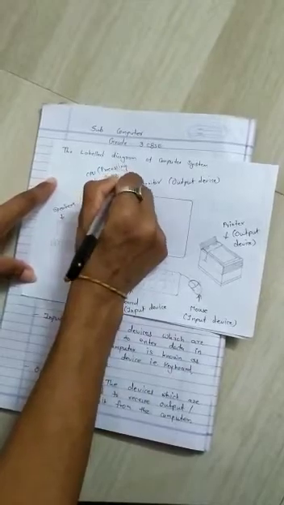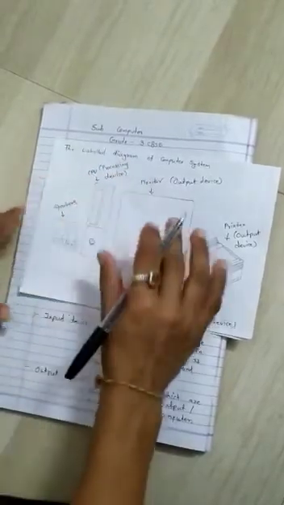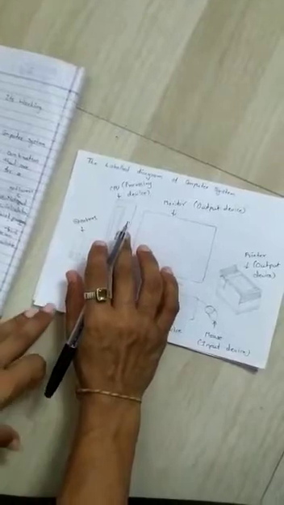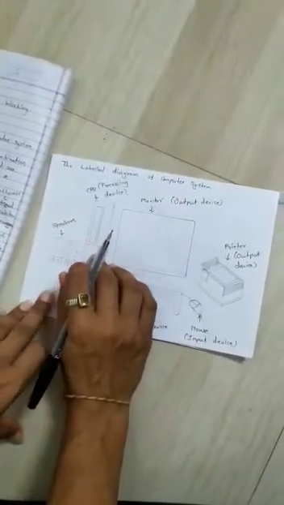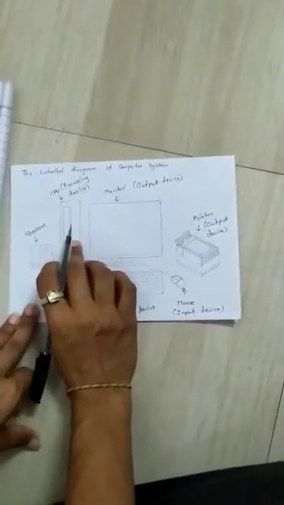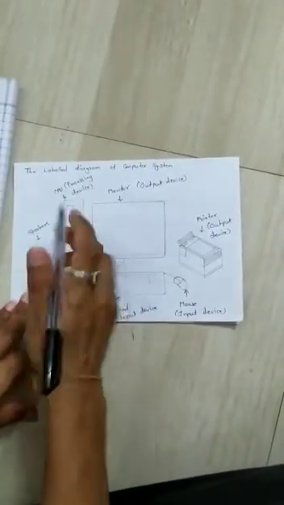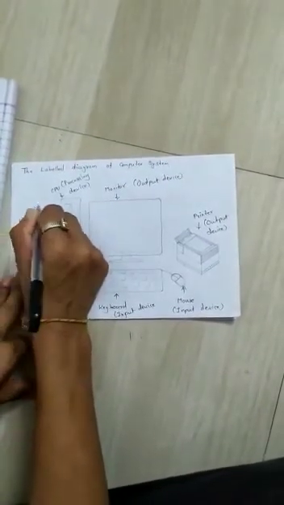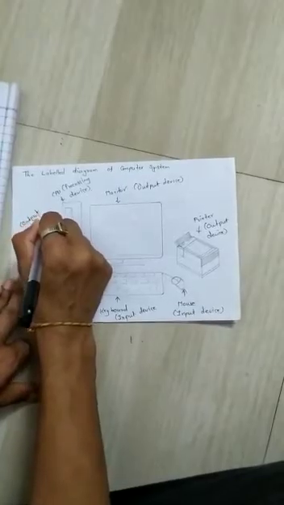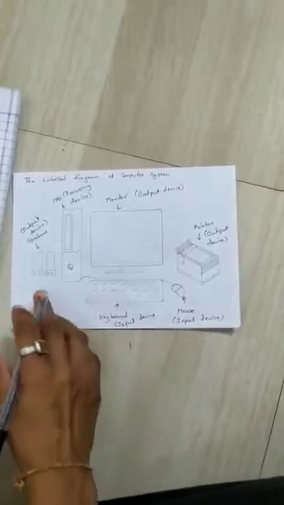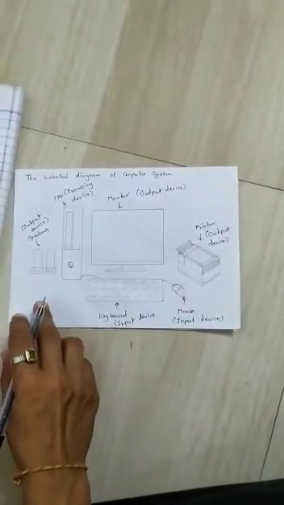Why? Because we know the full form of CPU: CPU stands for Central Processing Unit, right? So if we want to process something, then we have to use the processing device, that means CPU, right? Then speaker. The speaker is your output device, because if we want to listen to music or anything else, then we have to use the speaker, right?